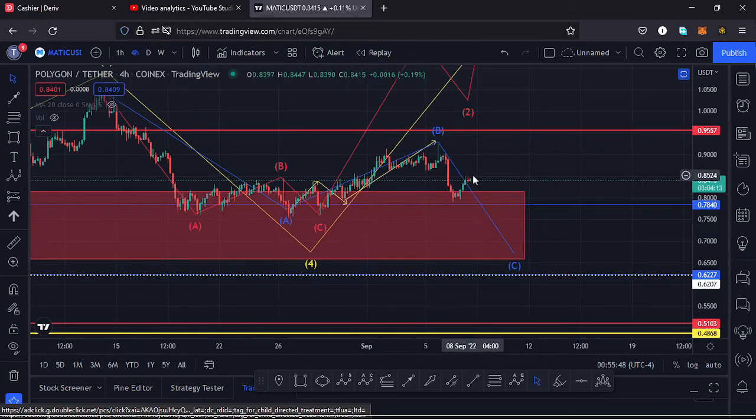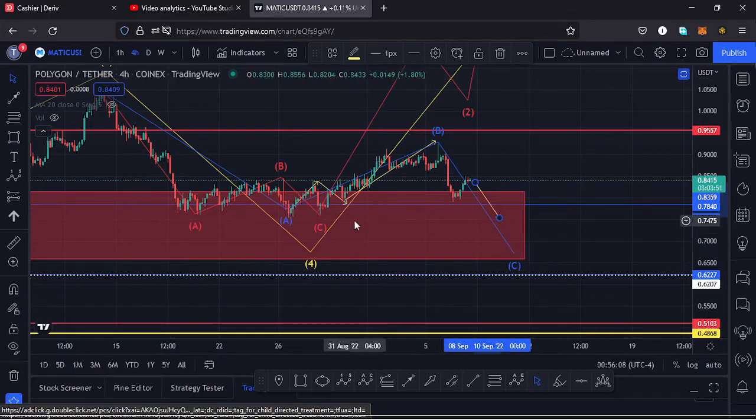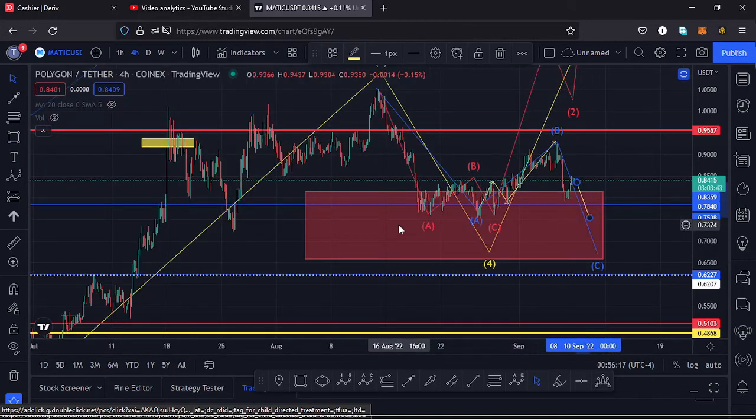Maybe that is because we cannot just go to the lower side in just a straight move, so we are seeing a bit of a corrective movement over here, and soon we might continue seeing lower prices, lose that key area of support, and maybe have a retest, continue seeing lower prices, maximize our red target area by going back to around the $0.65 mark. Then we can name that as a wave 4. Then expect a fifth wave to the upside.